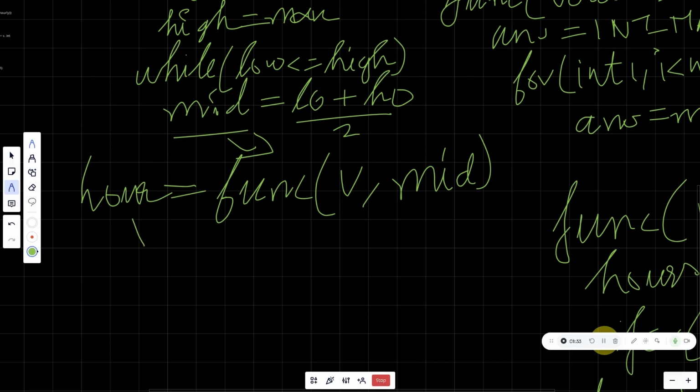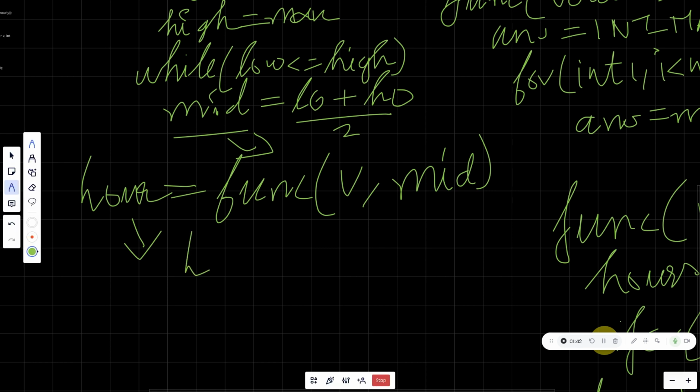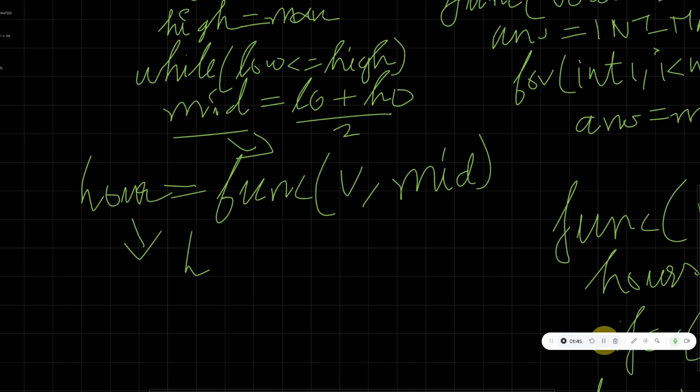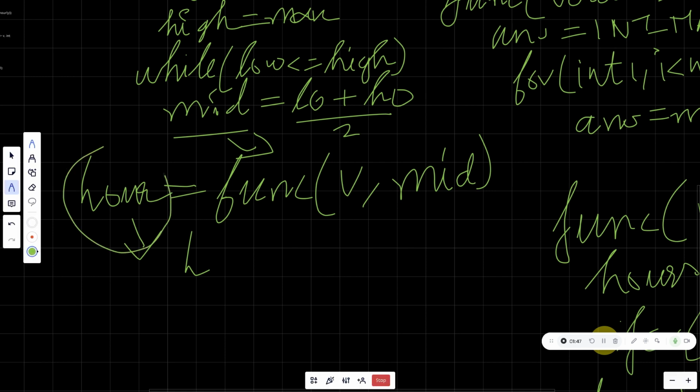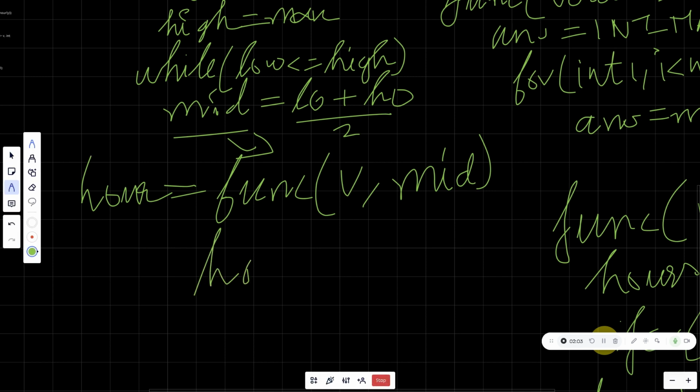Okay, for the hour, we'll just check if it is lesser than the h value which has been given to us. If it is lesser than h, then that means that the answer exists, the answer is true. But if the value of hour is more than h, then the answer is not right, because if the value of h is more, then what it means is that the monkey can't complete the number of bananas in the given amount of time. So hour should be lesser than or equal to h.